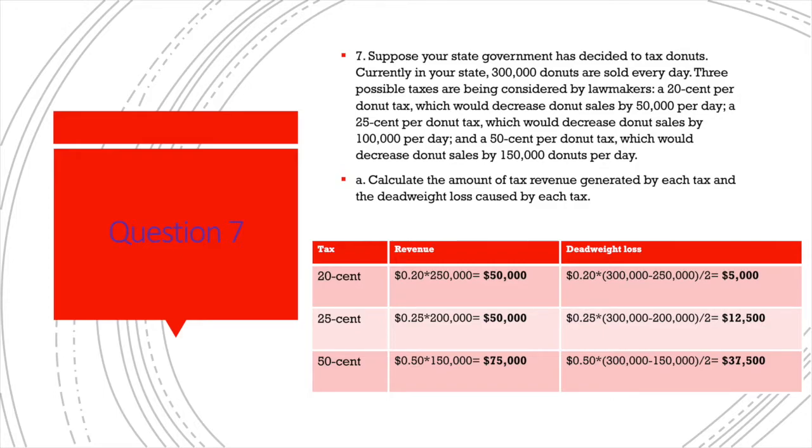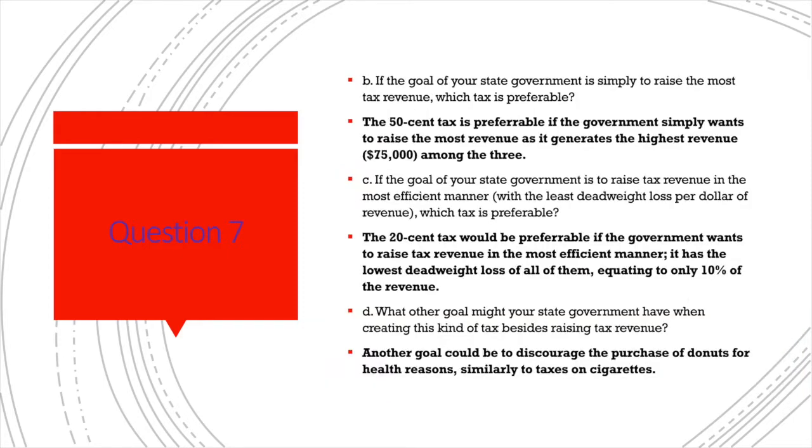But for the deadweight loss, we also see huge differences between the 3. So the first option, the 20-cent option, we are losing $5,000. For the second option, we're losing $12,500. And for the third option, we have the highest, which was $37,500.